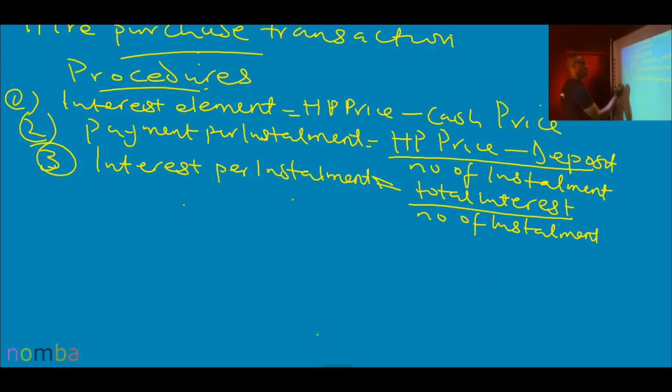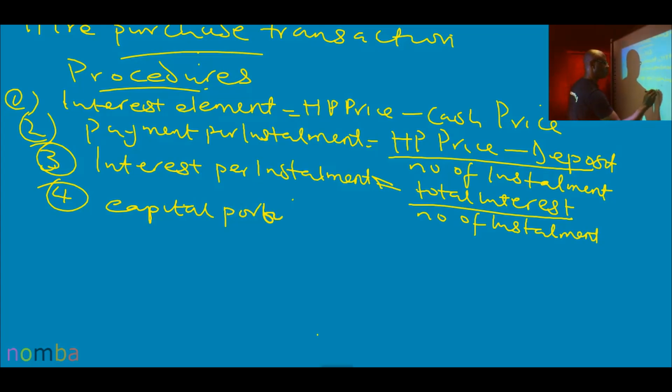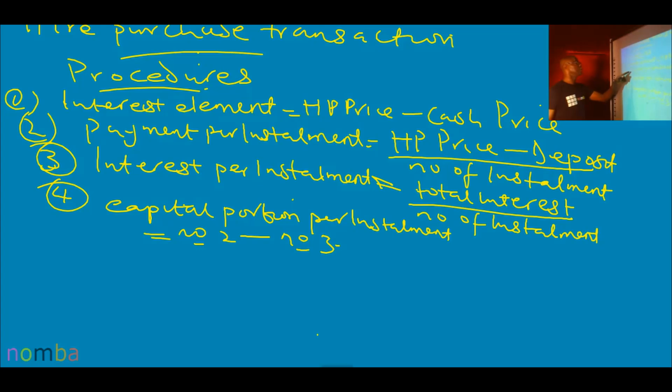4. Capital portion per installment, and that is equal to number 2 minus number 3. You know what that means? If you have gotten the payment per installment correctly there, and interest per installment correctly there, net off interest per installment from payment per installment. Next, 5.